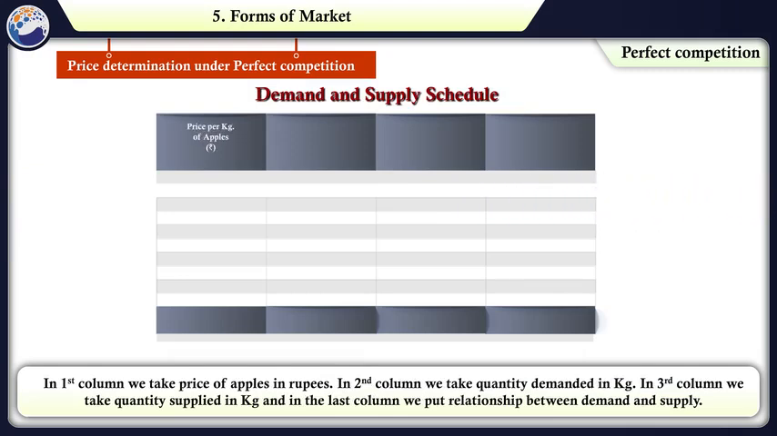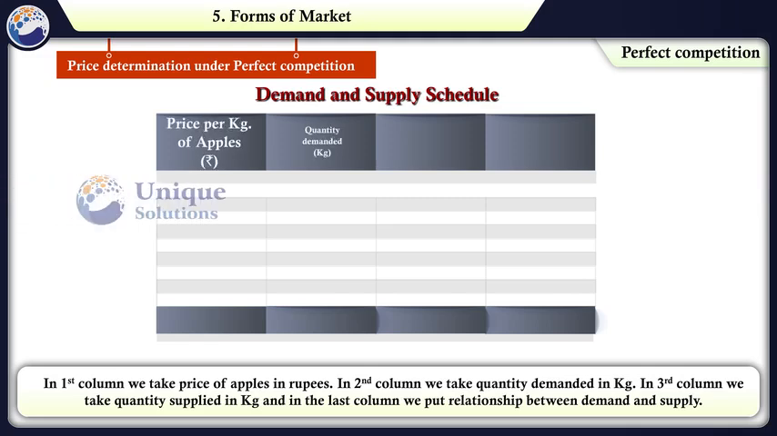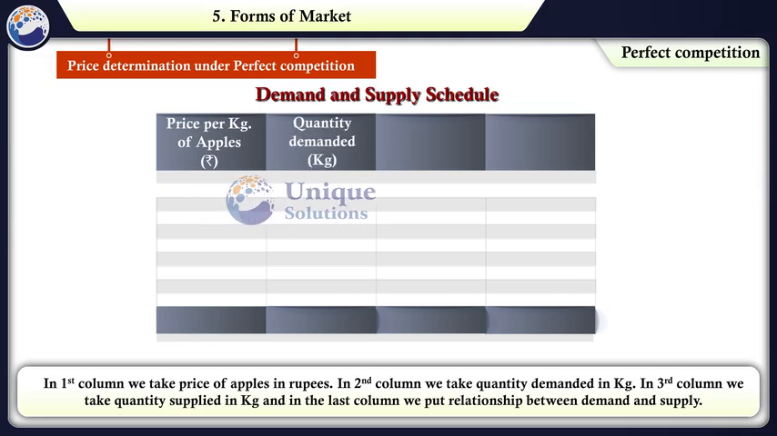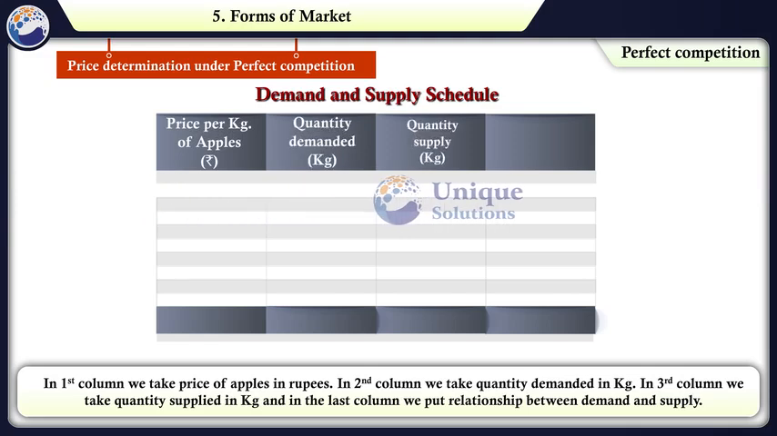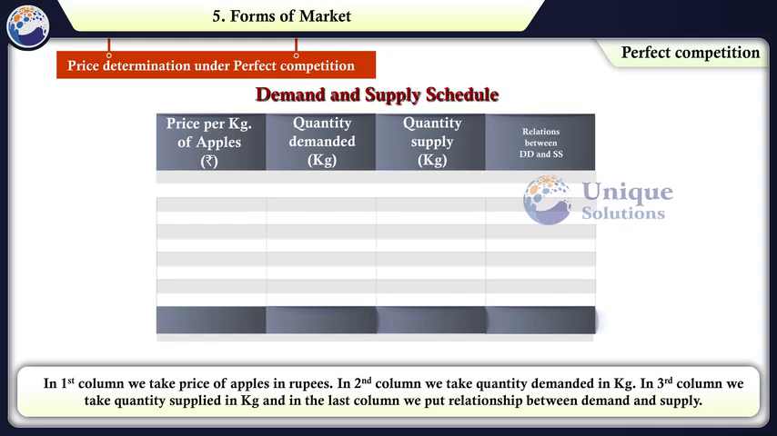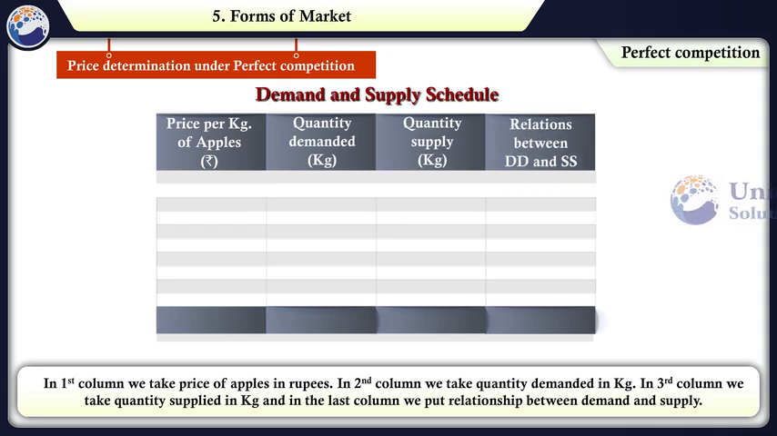In the first column, we take the price of apples in rupees. In the second column, we take quantity demanded in kg. In the third column, we take quantity supplied in kg. And in the last column, we put the relationship between demand and supply.